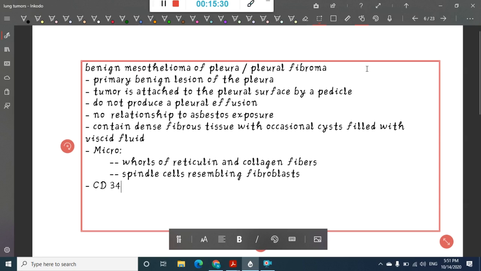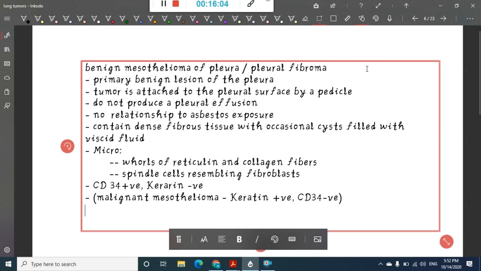CD34 positive and keratin negative. On immunohistochemistry, they are CD34 positive and keratin negative. So these are the features which are used for distinguishing from malignant mesothelioma. The malignant mesothelioma is strongly keratin positive and CD34 negative. So this is one way by which you can differentiate the malignant mesothelioma from benign mesothelioma.